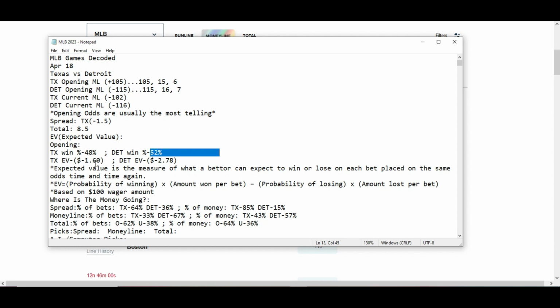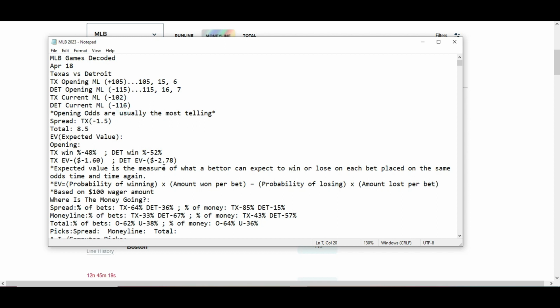Minus $1.60. If we calculate that, the expected value formula is right here. Probability of winning times amount won per bet, minus probability of losing times amount lost per bet. And this is all based off $100 wagers, which is the standard for sports betting. Expected value is the measure of what a bettor can expect to win or lose on each bet placed on the same odds time and time again. And yeah, that is $1.60 based off 48% win percentage, based off the minus 102 money line in relation to the